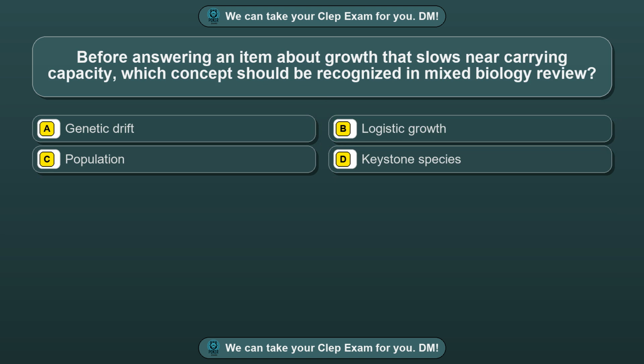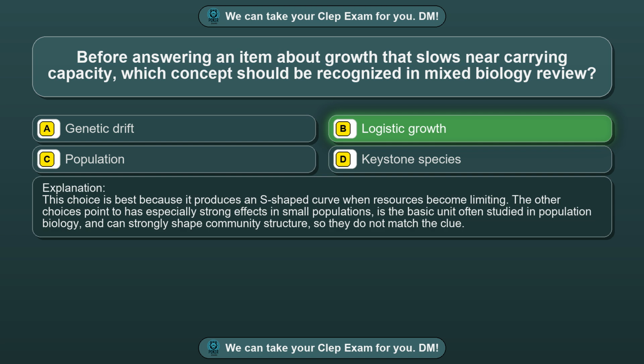Question 100. Before answering an item about growth that slows near carrying capacity, which concept should be recognized in mixed biology review? Option A, genetic drift. Option B, logistic growth. Option C, population. Option D, keystone species. The correct answer is option B, logistic growth. This choice is best because it produces an S-shaped curve when resources become limiting. The other choices point to has especially strong effects in small populations, is the basic unit often studied in population biology, and can strongly shape community structure, so they do not match the clue.